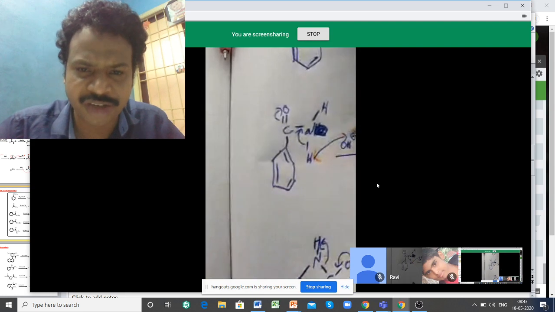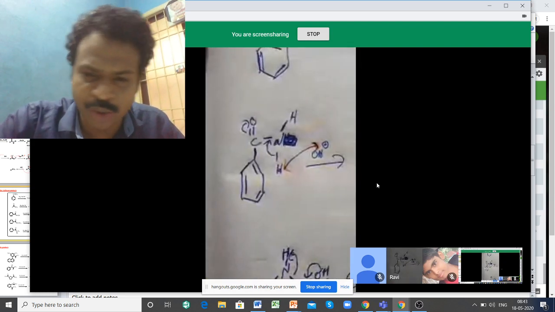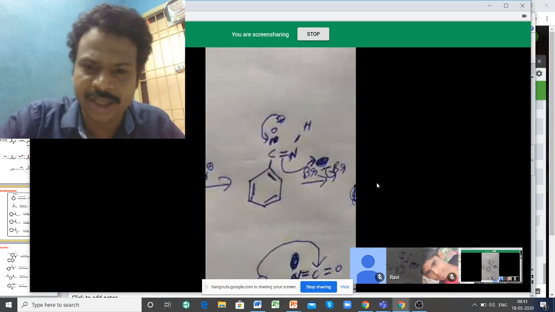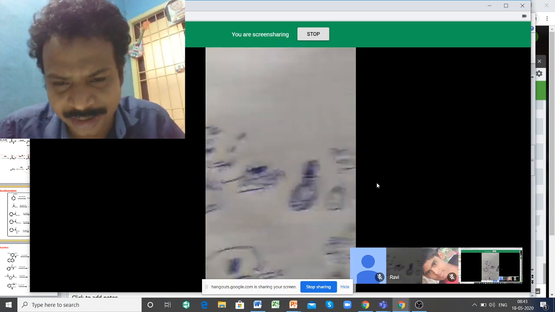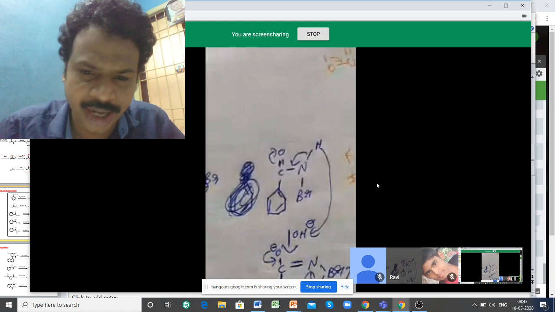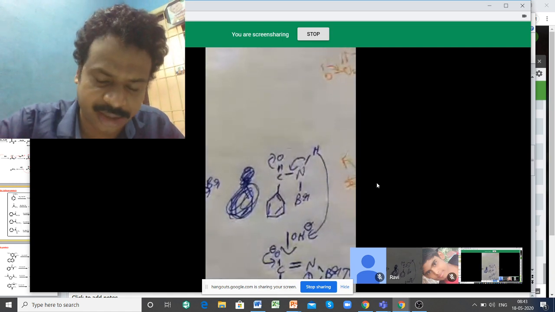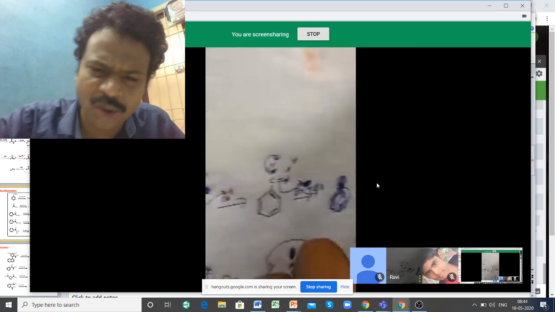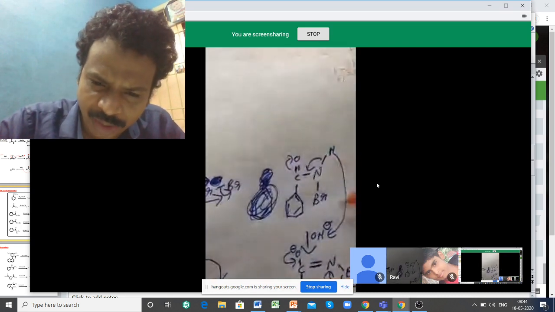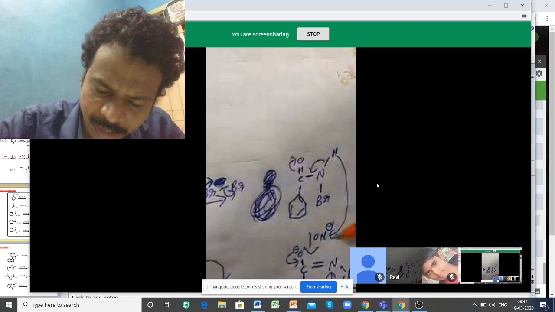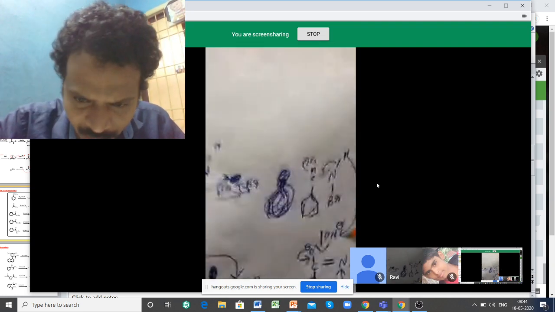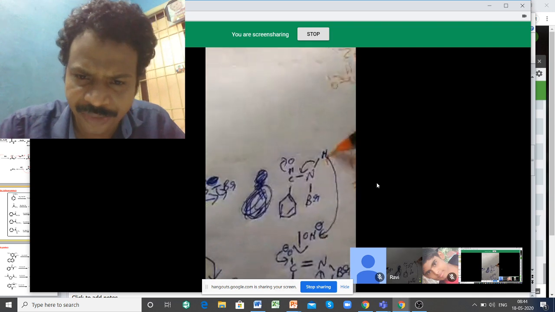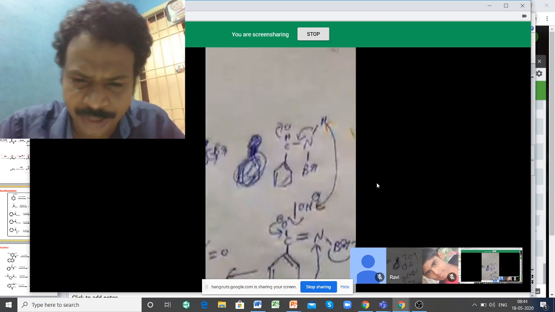Okay? Yes, first step, O minus moves. Next. Yeah, that O minus comes inside. Okay, this is right. Next. Then OH minus. No, again, it should abstract. You wrote the direction wrongly. Write the direction. No. In this step, OH minus, here you should put the arrow, not here. The direction is wrong. Yeah. Okay. Then, next step.